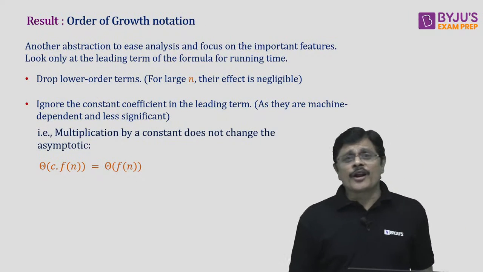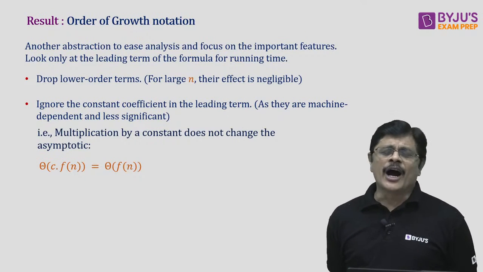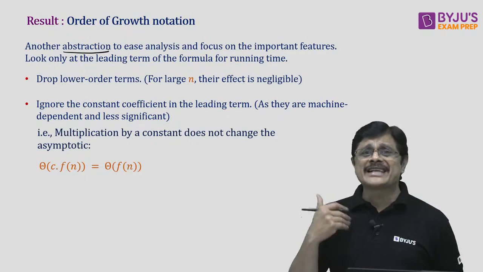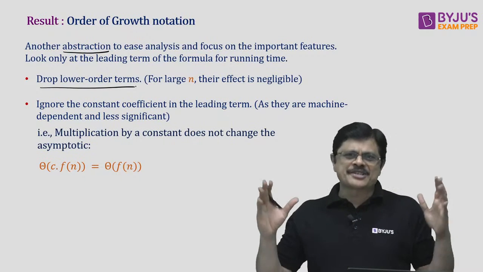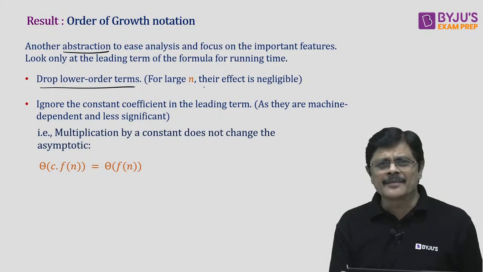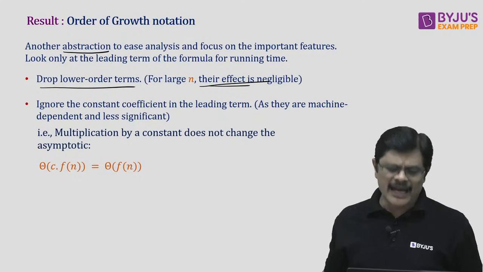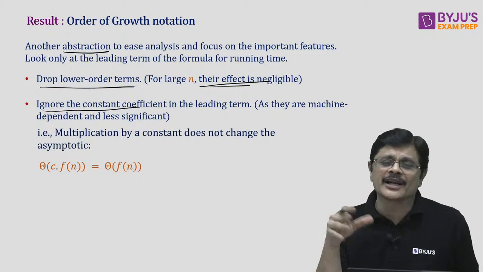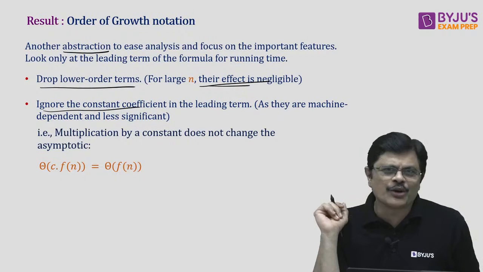Now there is something called order of growth notation. This is what we actually use for solving the problems. This order of growth notation is an abstraction to ease our analysis. Whenever you have an expression, the lower order terms are ignored, because their effect will be very negligible for large values of n. Similarly, the constant coefficient associated with the higher order term is also ignored, because it is a machine dependent constant. So that is also ignored, my dear friends.